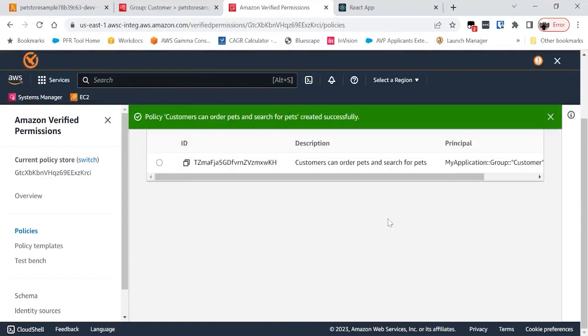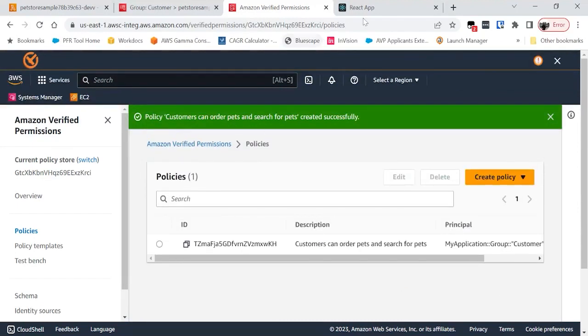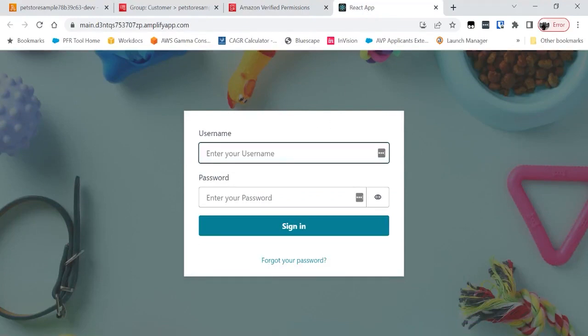I create a policy. Now that I've created this policy, let me go to my app and see if it works. So I log in as Abhi.